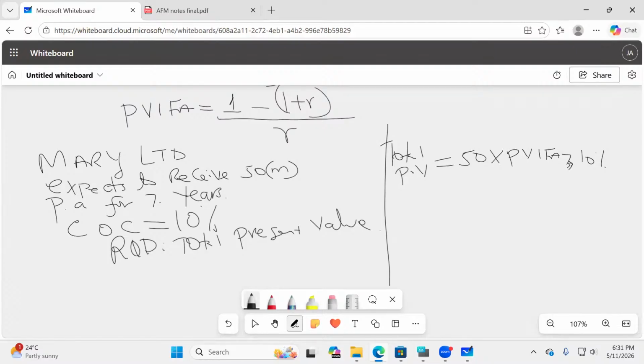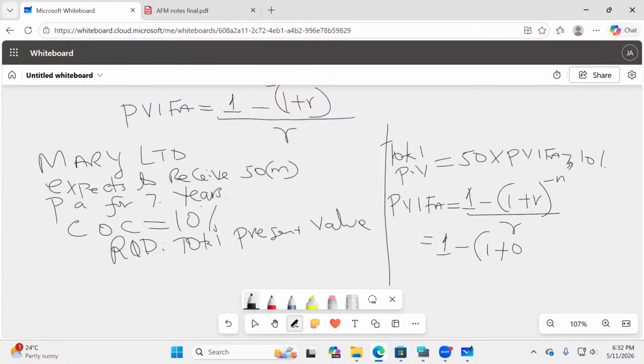You're the ones who told me a few minutes ago, to get PVFA, take 1 minus into brackets 1 plus R raised to negative N, and then everything divided by R. So now I have everything. My PVFA here will be 1 minus 1 plus R, where R is the rate of return, the cost of capital, 10%.